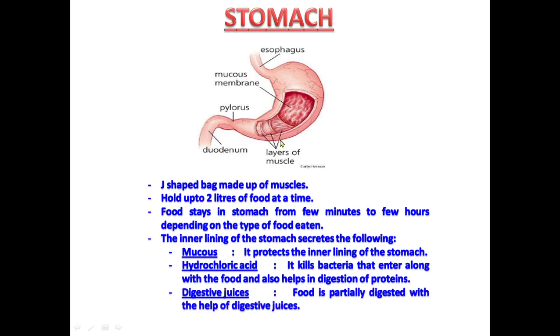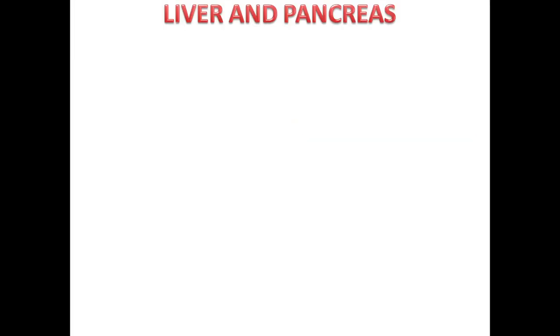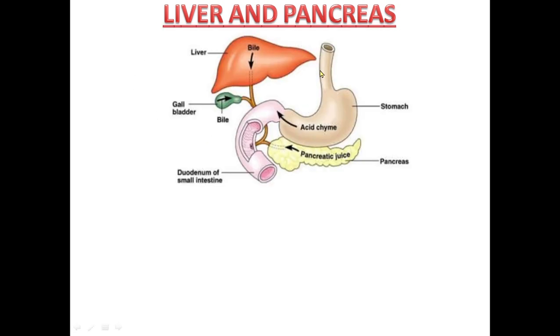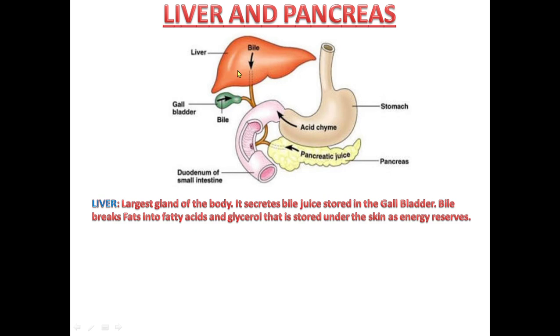Now, not only these digestive juices, the juices of liver and pancreas also help in partial digestion of food in stomach. Here you can see above stomach there is liver and below stomach there is pancreas. Now liver is the largest gland of the body. It secretes bile juice stored in the gallbladder. Bile breaks into fatty acids and glycerol that is stored under the skin as energy reserves.